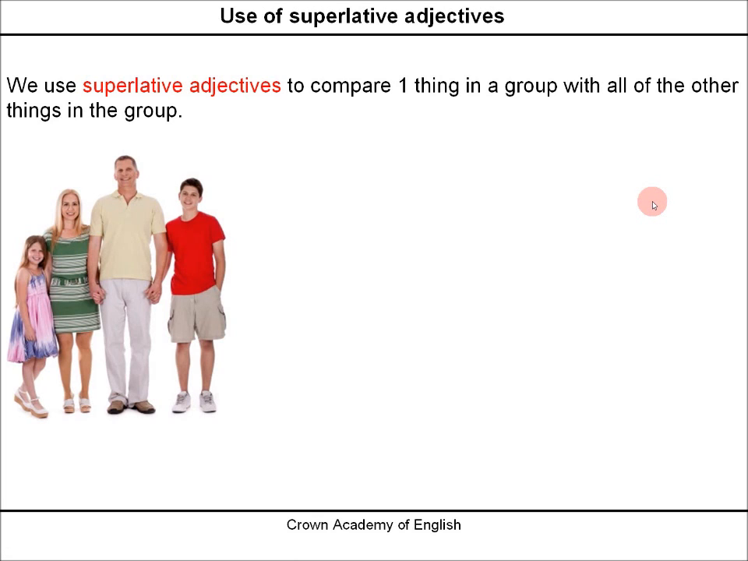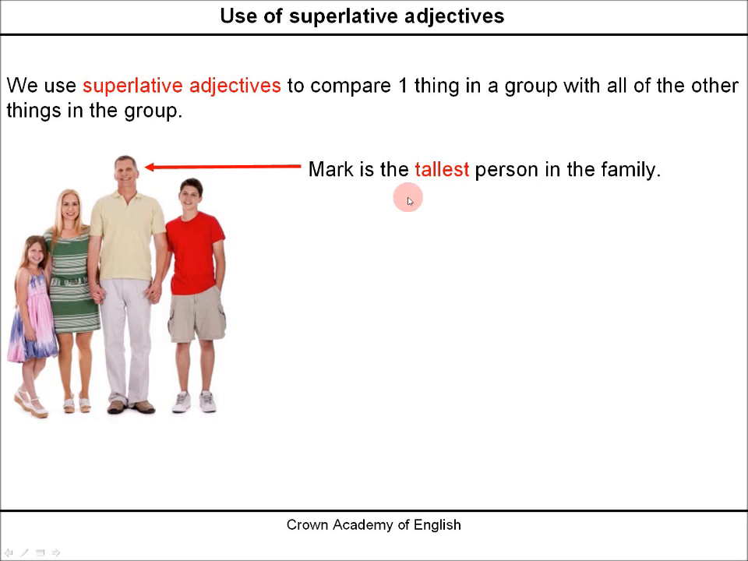Example: Mark is the tallest person in the family. So there is a group of people. So there are four people, and we are comparing one person, Mark, with all the others. Okay? So this is the superlative here, tallest.